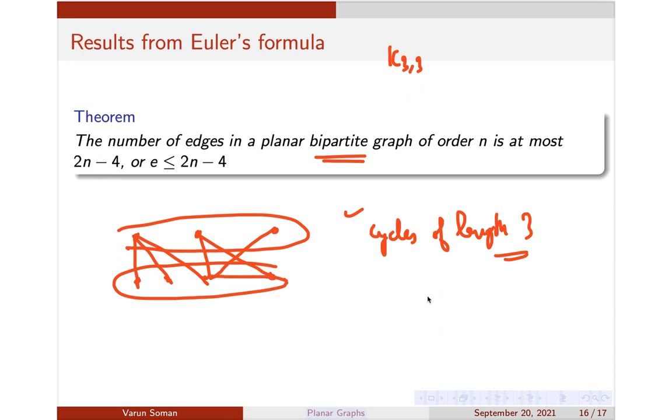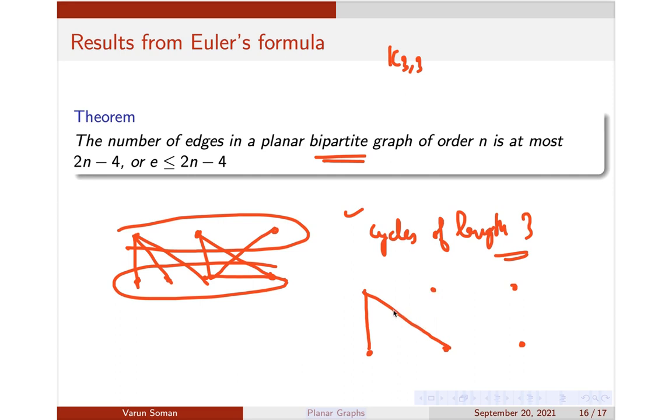I will draw it a bit more clearly now. Suppose you have vertices partitioned like this. Suppose I need to create a cycle of length 3 here. First I will draw an edge between these two vertices. Maybe I will draw an edge between these two vertices. Now I have got a path of length 2. Again, I need to make a cycle of length 3. Is it possible? It is not possible. It would be possible only if I could draw an edge like this, but it is not. Or if I draw any other edge between this vertex set and this vertex set, it will not become a cycle.